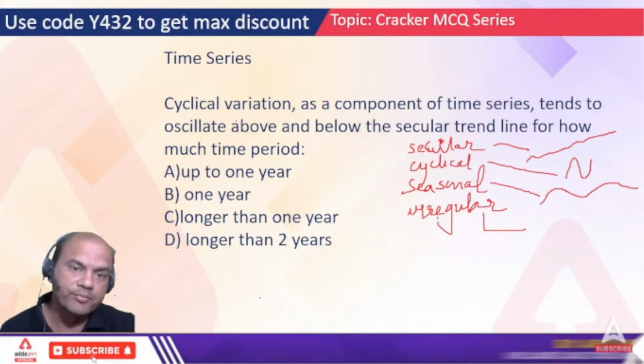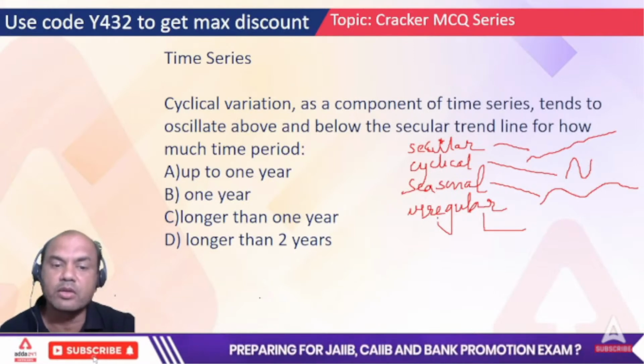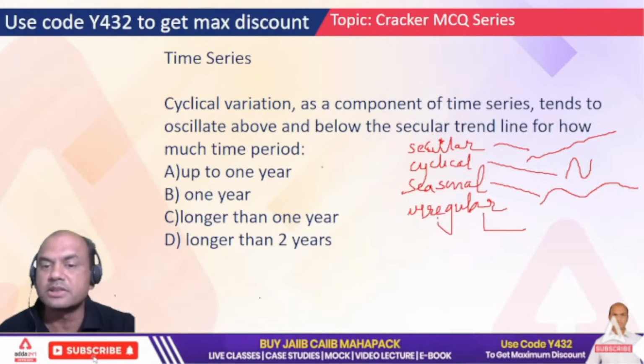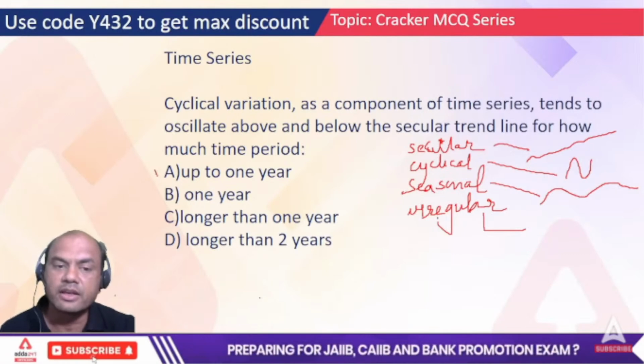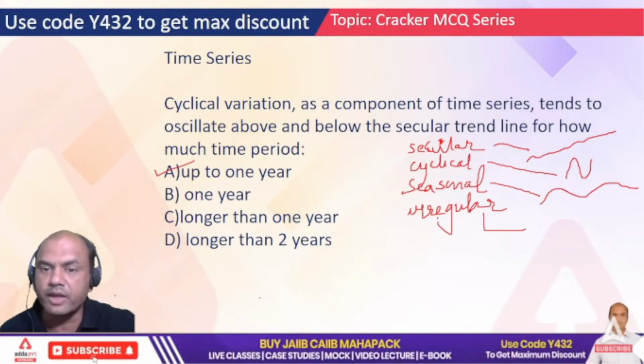Isn't it? Okay. For the cyclical variation, what is the answer? Up to 1 year, 1 year, longer than 1 year and longer than 2 years. What is the correct answer for this? Just now I told you, cyclical is within 1 year. So it is A, up to 1 year. Remember these 4 trends very clearly.